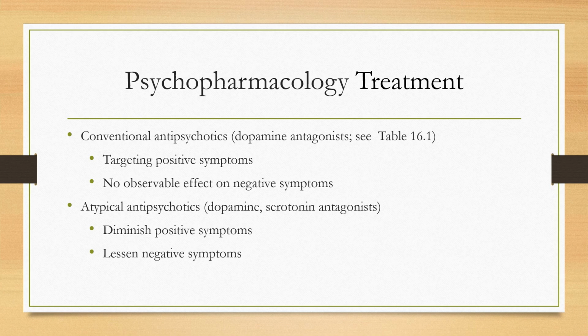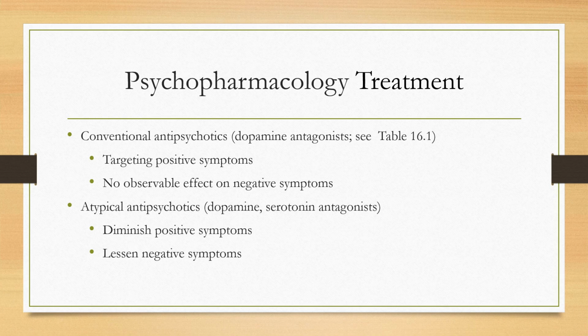Our main treatment for schizophrenia is pharmacology with antipsychotics. Chlorpromazine was the first antipsychotic available in 1952. Medications do not cure schizophrenia, but they do help control the symptoms. First-generation antipsychotics, or typical antipsychotics, are dopamine agonists, while the second generation are both dopamine and serotonin agonists. First-generation antipsychotics target the positive symptoms of schizophrenia, while second-generation work on both positive and negative symptoms.